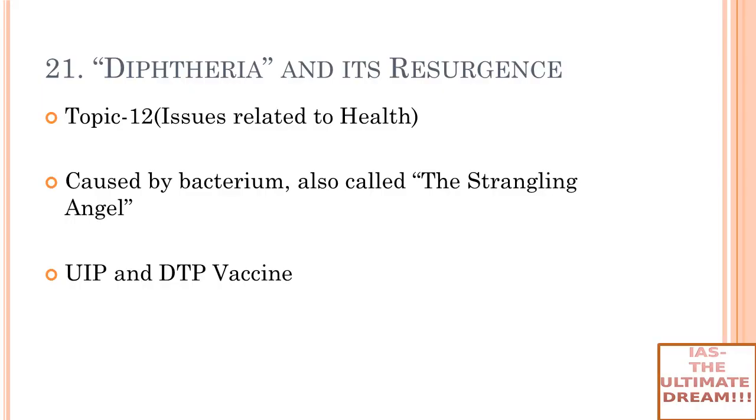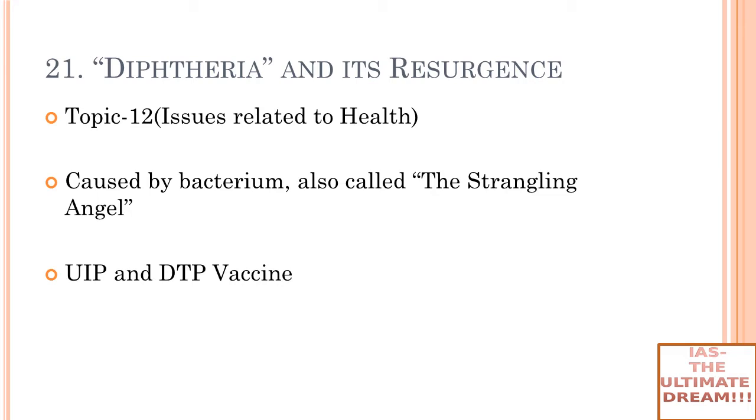Hello everyone, so this is GS Mains paper 2, December 2017, part 5, right? And this is the second last part. After that we'll have one more part and then we'll be done for GS Mains paper 2, December 2017. So we have done up until 20 topics, right? So the 21st topic is diphtheria and its resurgence, right?